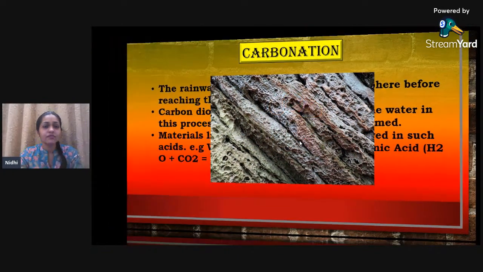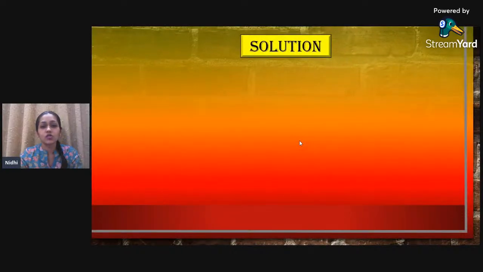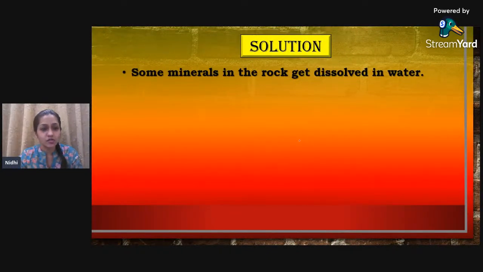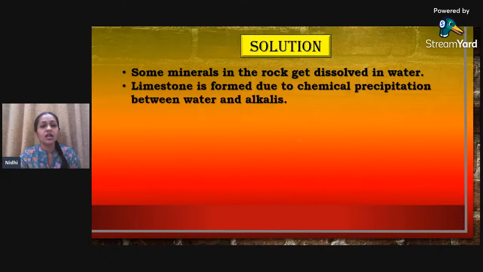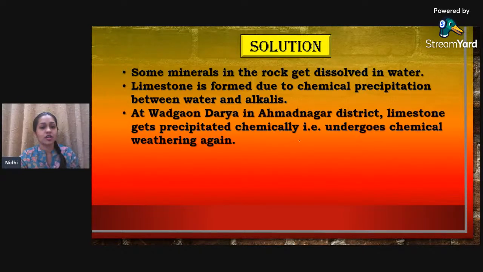Okay. All right, next is solution. So solution की वजह से भी chemical weathering होता है. What is solution? Now there are minerals in the rock. ये हम बहुत बार सुन चुके हैं. These minerals get dissolved in the water. ये भी मैंने आपको बताया. Limestone is formed due to chemical precipitation between water and alkalis. Alkalis are nothing but salt जो पीछे रह जाता है.